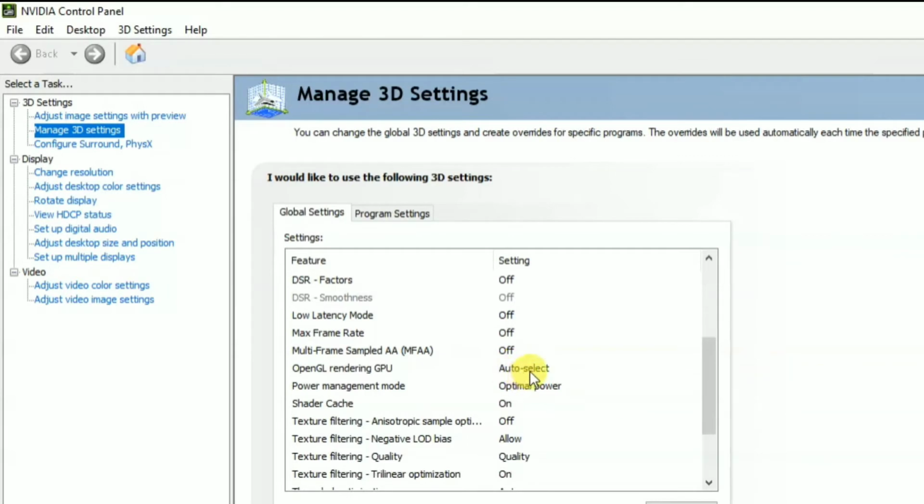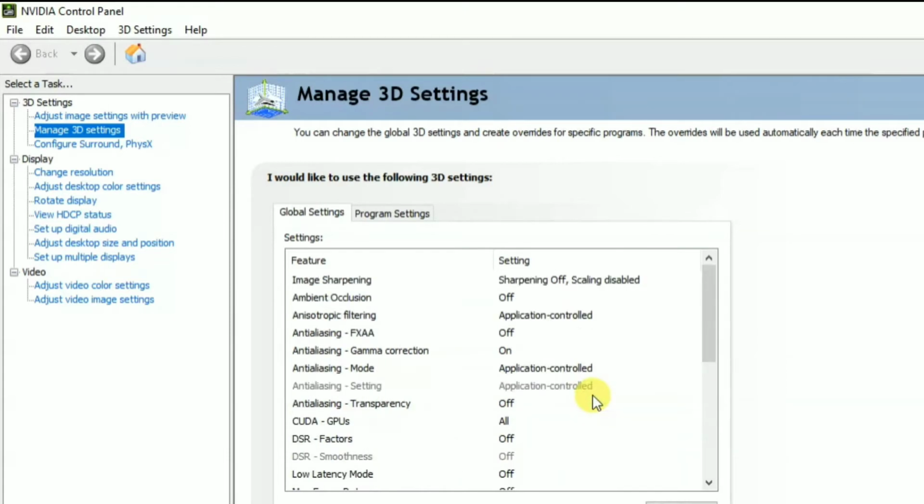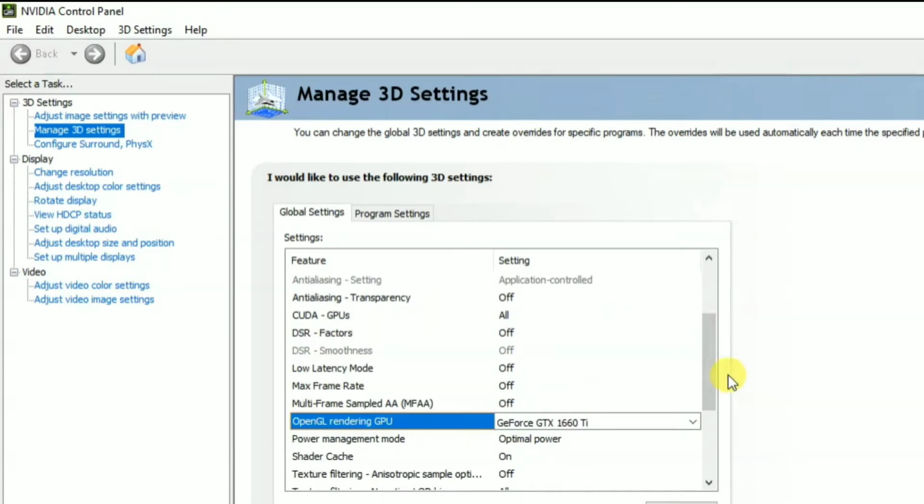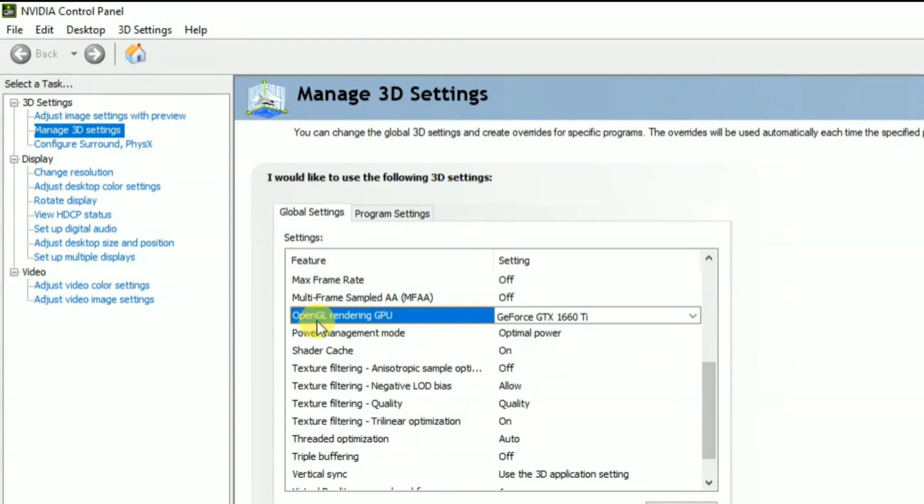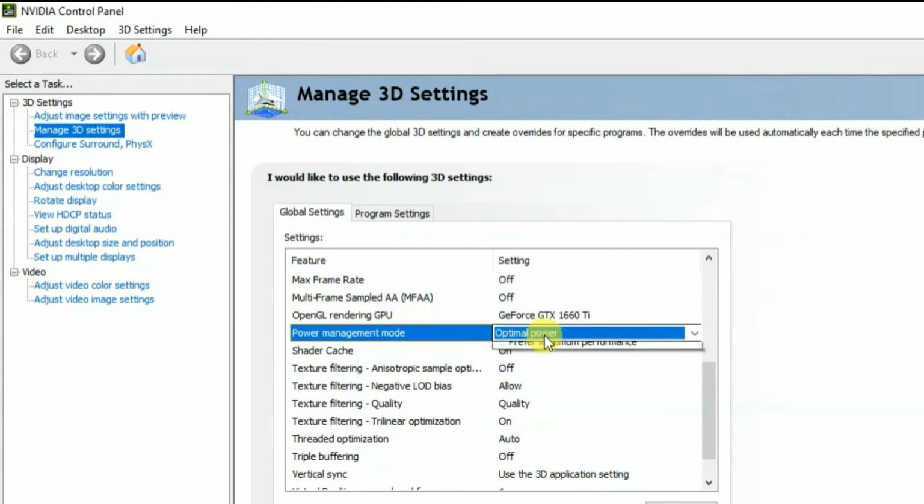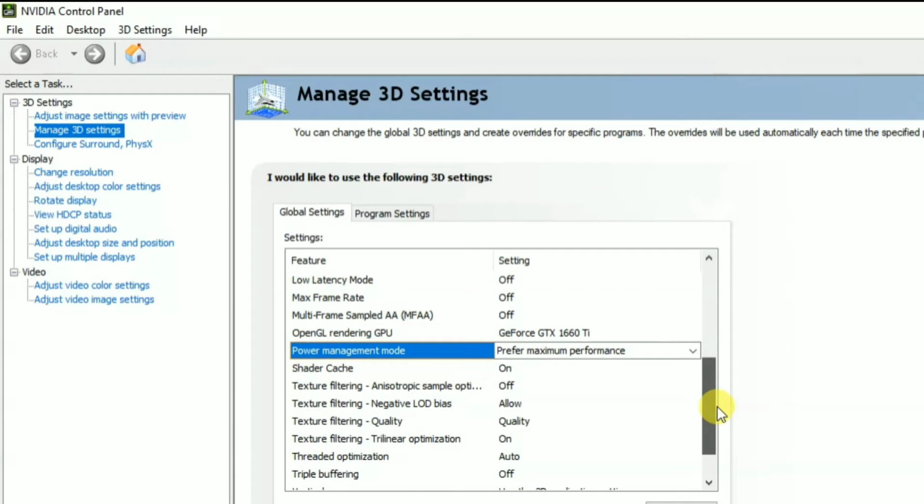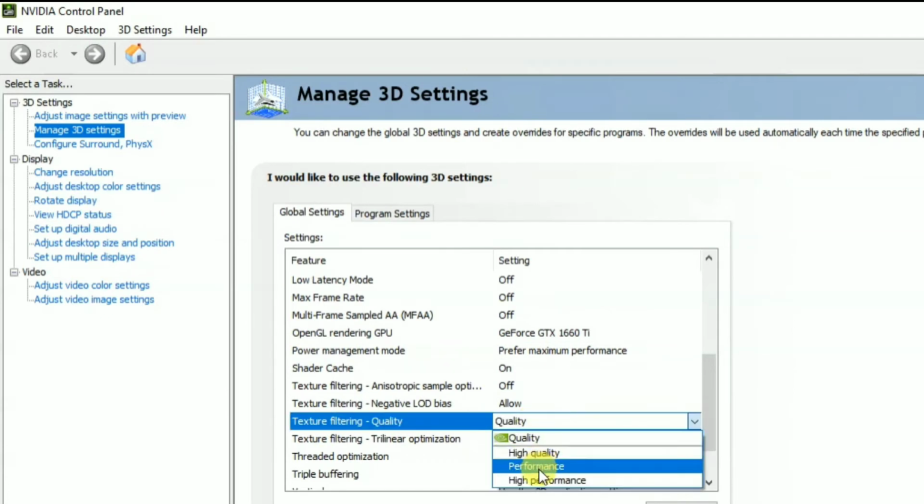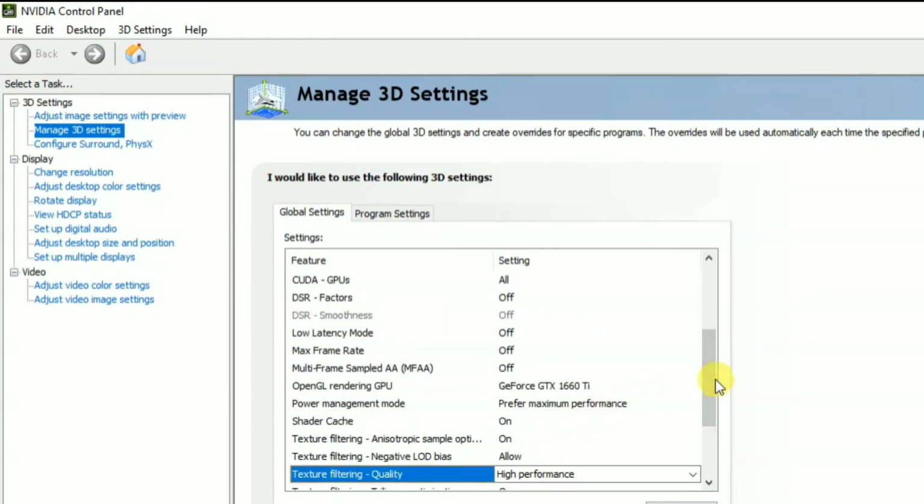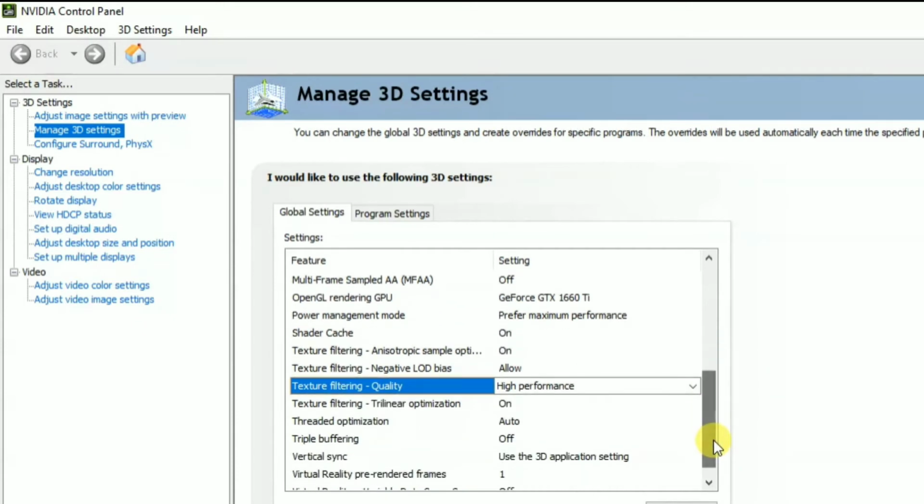you can see an option, OpenGL rendering GPU. Here the default is showing Auto, so you have to turn it to GeForce GTX and your card name. The second option is Power management mode. You have to enable Prefer maximum performance. And the third option is Texture filtering quality, so you have to maximize this option too. These three are the main settings you have to follow.